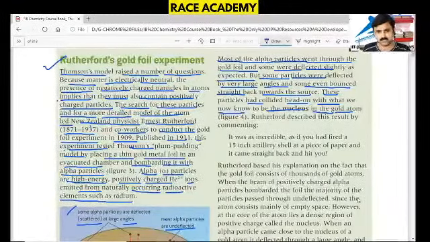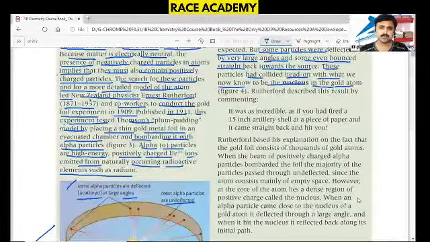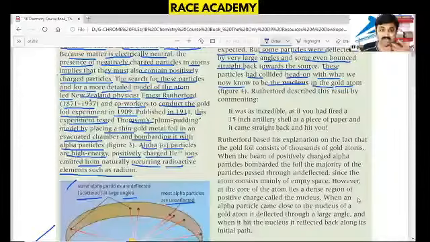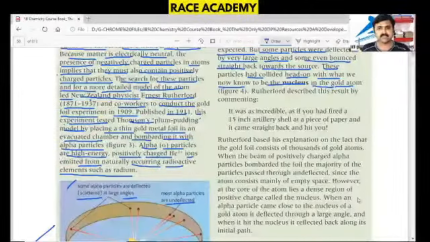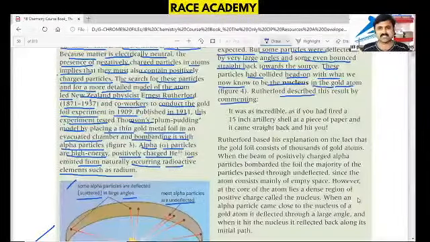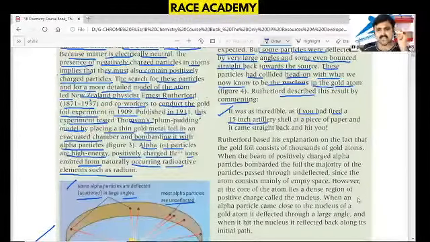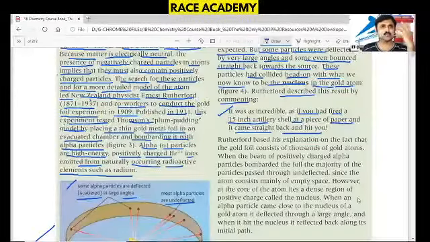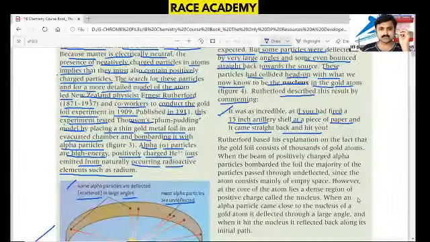Rutherford described the results as incredible, as if you had fired a 15-inch artillery shell at a piece of paper and it came straight back and hit you. So this is like that example.